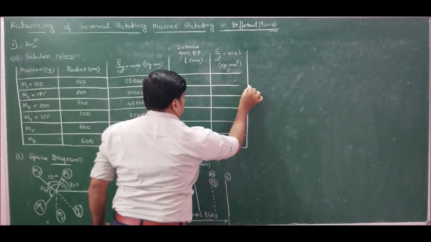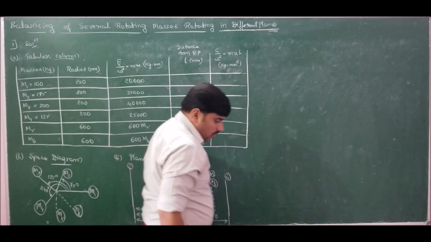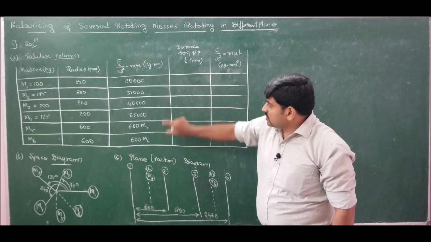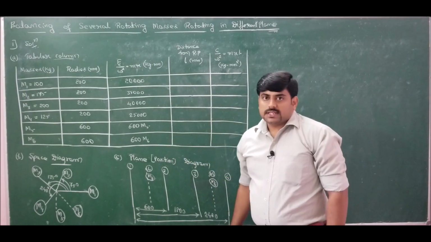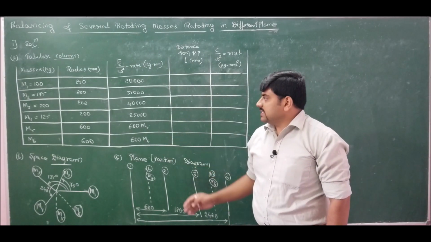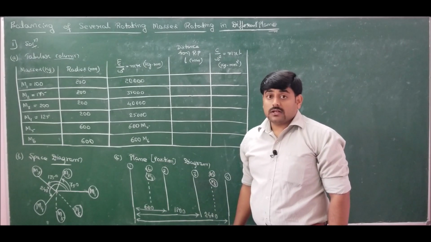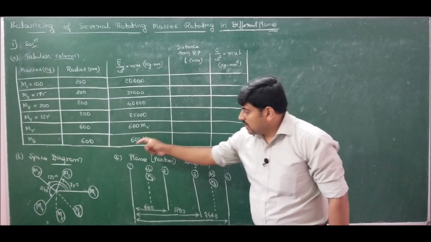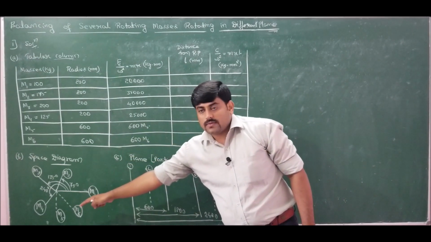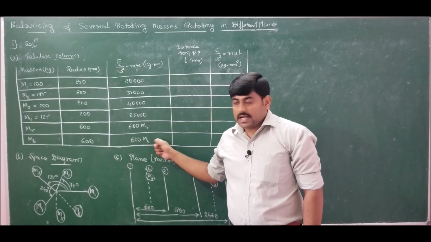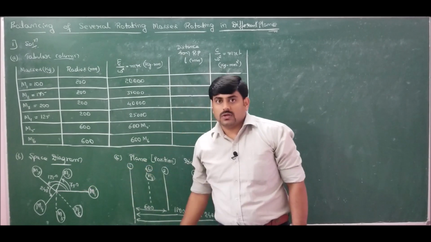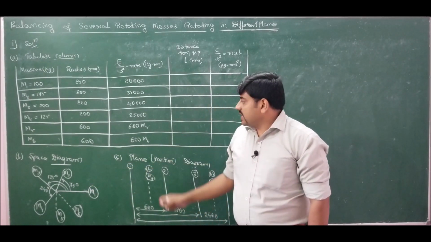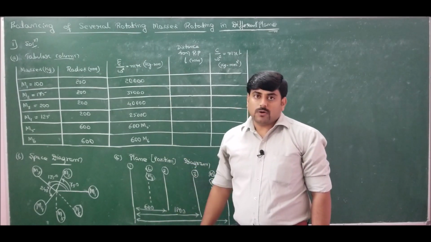So this is about the calculation. Now how to move forward? Now if I carefully observe the force column, how many unknowns are there? For visual inspection it seems to be 2. No, actually there are 4 unknowns. That is magnitude of mass M5 and also direction of M5, which is not known. Next, magnitude of M6 and also direction of M6, which is unknown. So totally we have 2 plus 2, 4 unknowns for us. So we cannot solve just by using the force polygon.